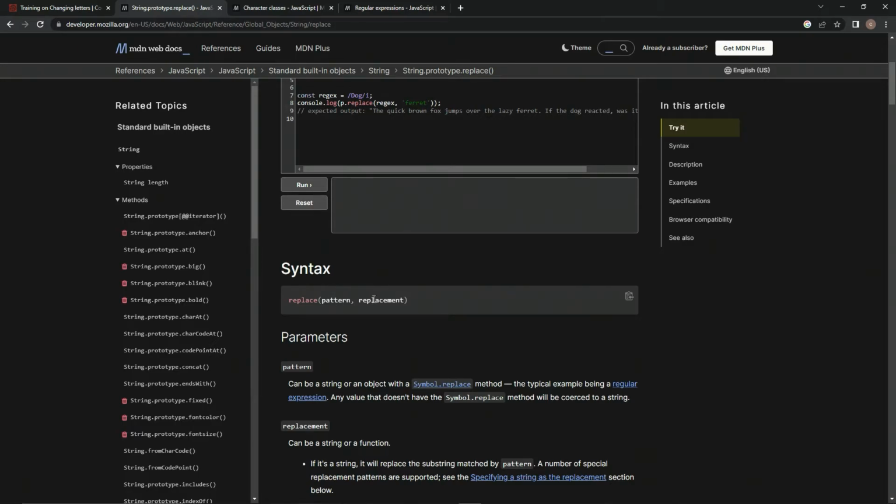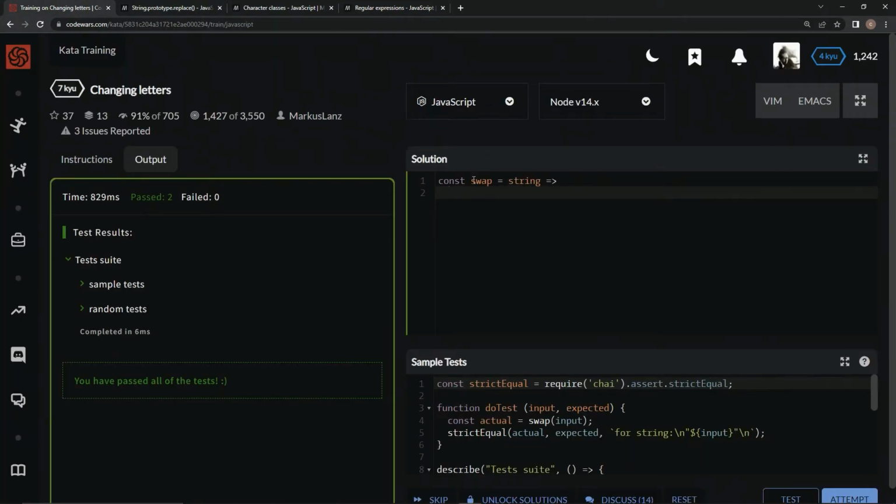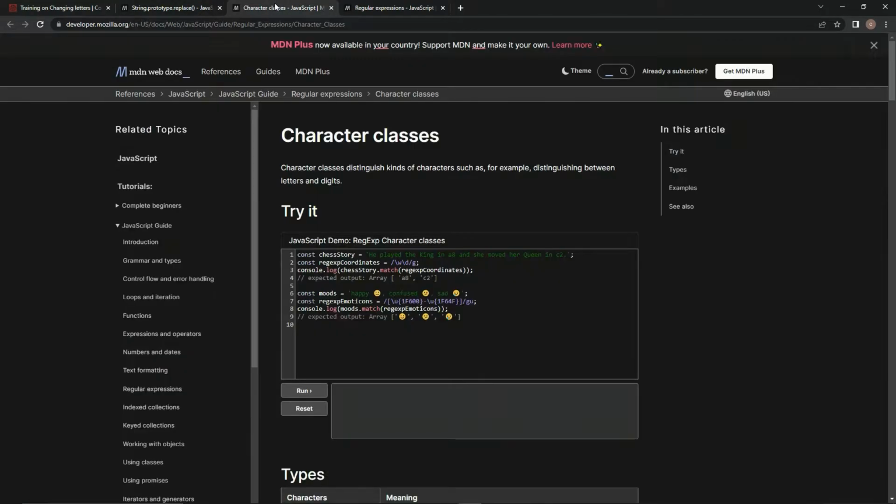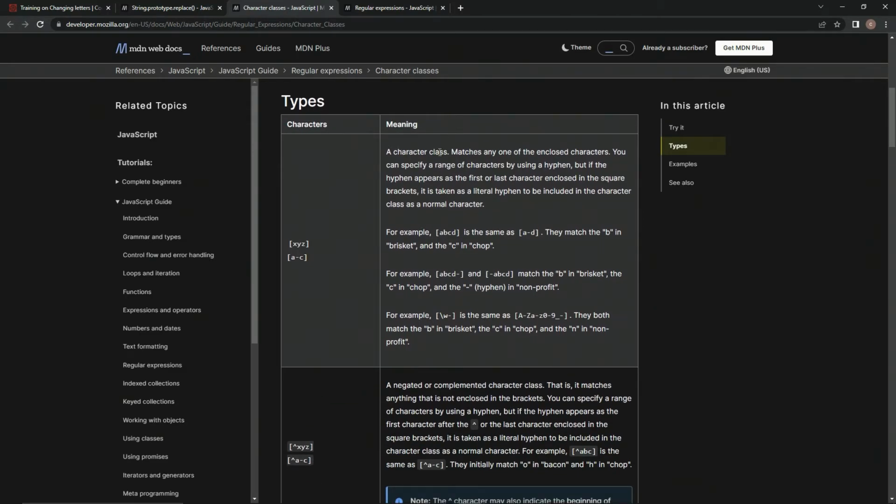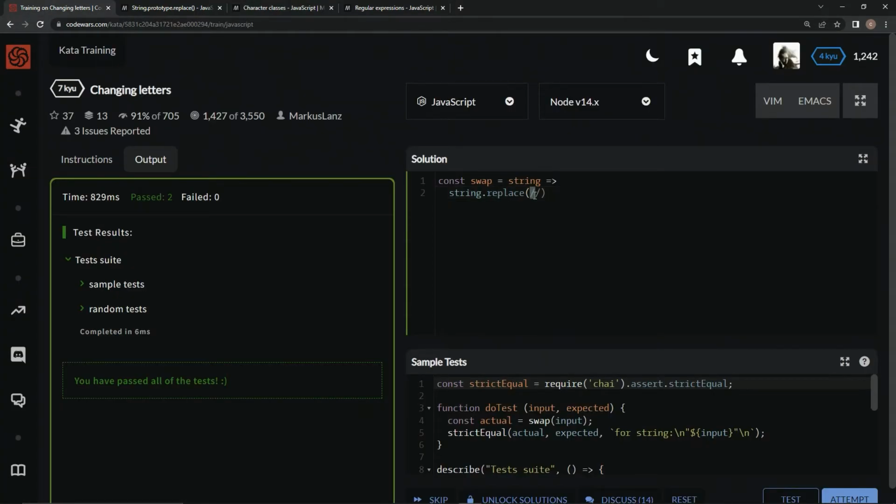The pattern is going to be the regex. Replacement is going to be a function. So let's do it. Let's say string.replace. All right, let's get some regex in there. If you're unfamiliar with regex or you need a refresher, we're going to be using one of these character classes, which matches any one of the enclosed characters. We're going to put the characters inside brackets basically. So let's throw these brackets in there: A, E, I, O, U.